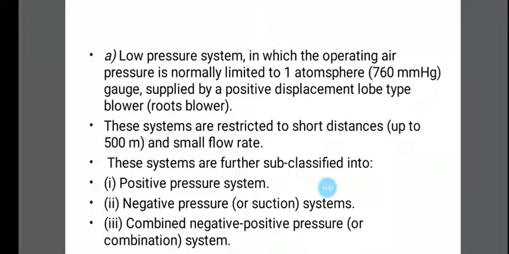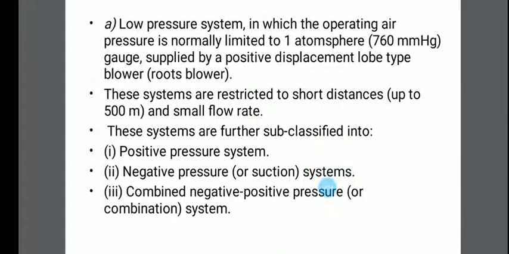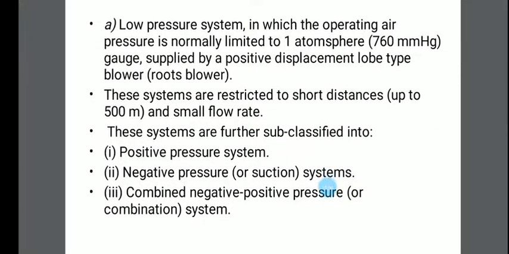Hg gauge pressure, supplied by a positive displacement lobe type blower, also called a roots blower. These systems are restricted to short distances, up to 500 meters, and small flow rates.